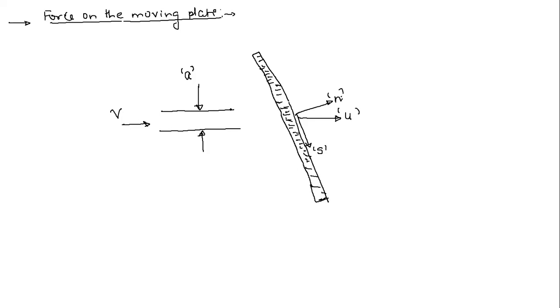Because what is going to happen is that your water jet will come and strike this plate, and then it will diverge like this. That's why I consider two directions, one normal to the plate and another tangential to the plate, right? Now let me solve this quickly.